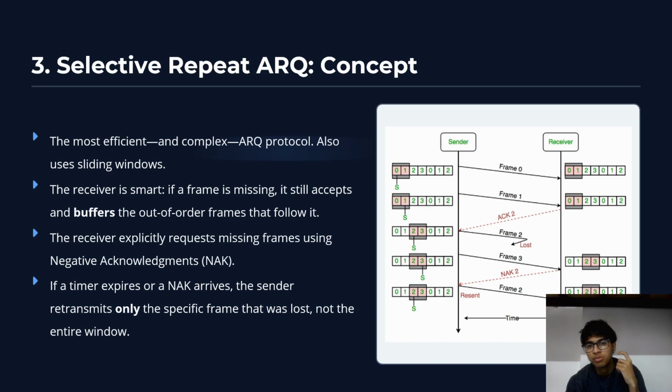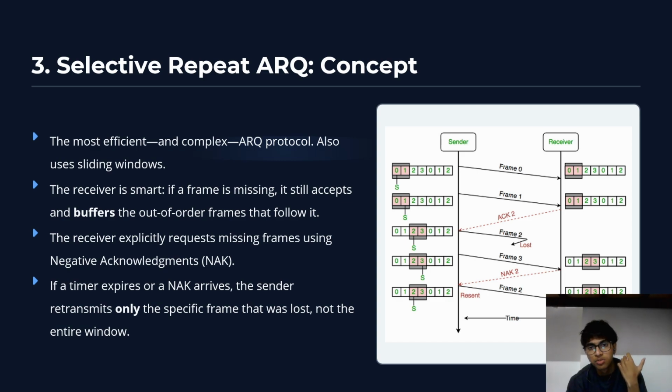This also uses the concept of negative acknowledgement. What is negative acknowledgement? Negative acknowledgement means that instead of just staying silent, the receiver can be proactive. That is, it sends a negative acknowledgement. It's like an SOS signal that tells the sender exactly which frame went missing. It's like a sort of direct order that tells the sender to send me frame 1.